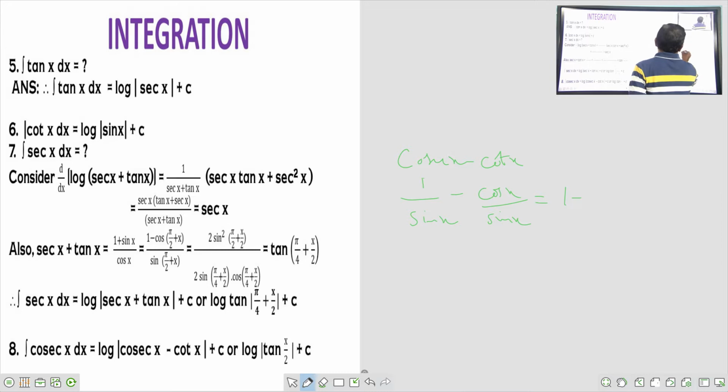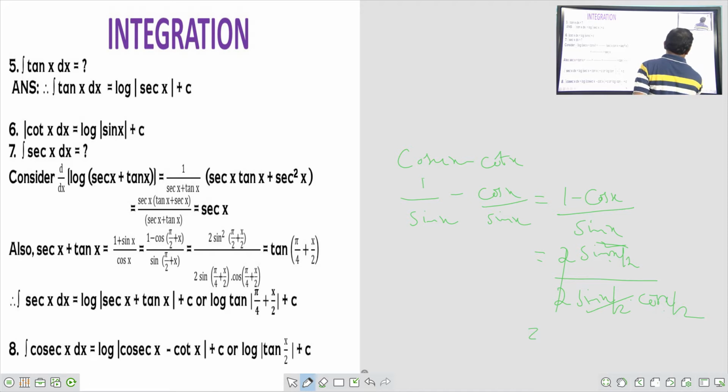So we get 1 minus cos x by sin x. What is 1 minus cos x? 2 sin square x by 2. And sin x is 2 sin x by 2 cos x by 2. The 2 and one sin x by 2 cancel, leaving sin x by 2 by cos x by 2. What is sin x by 2 by cos x by 2? Tan x by 2. That's all.